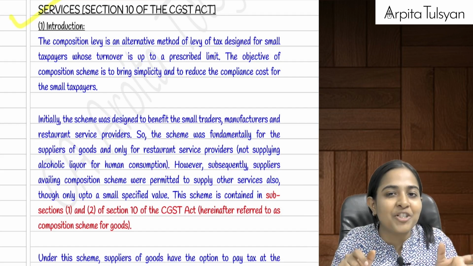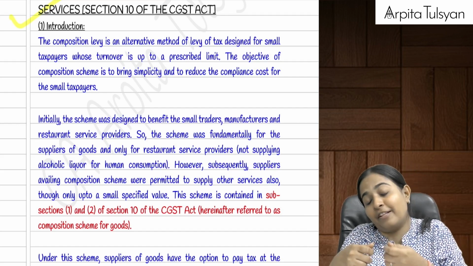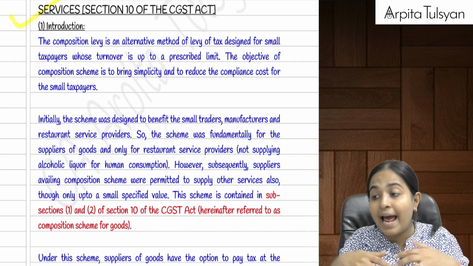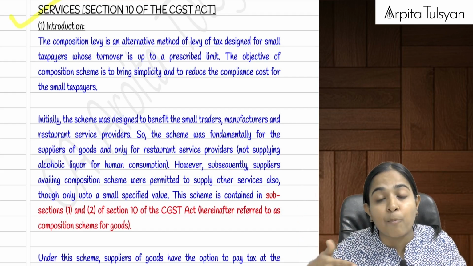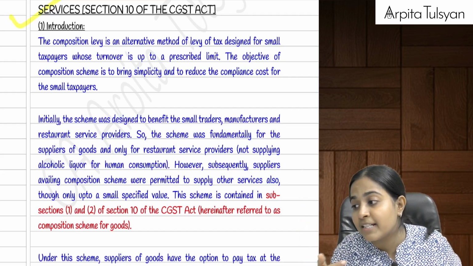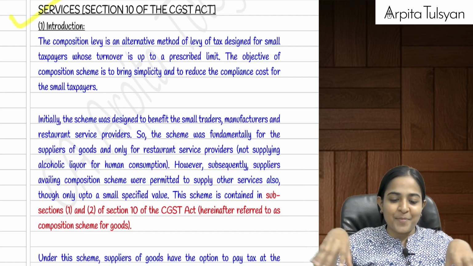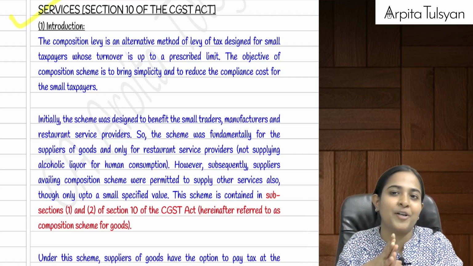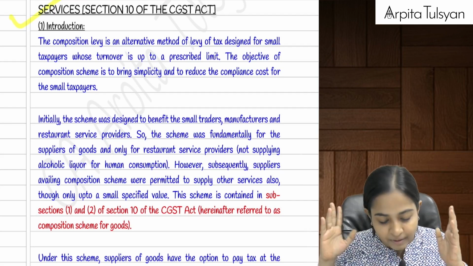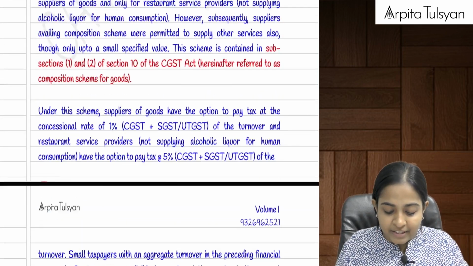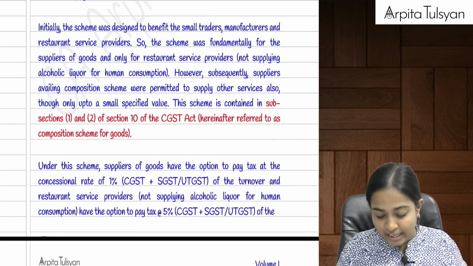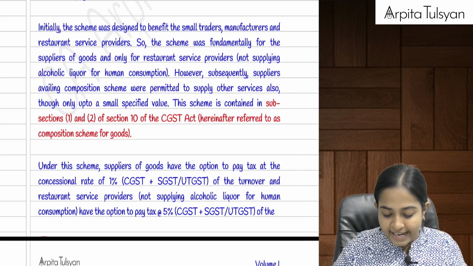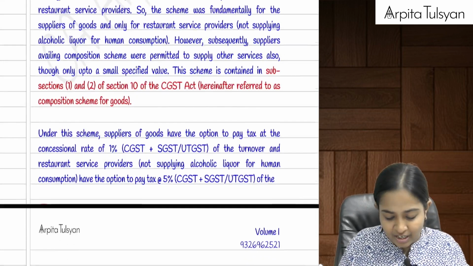Okay, they will not be eligible for input tax credit, because if we are allowing them to pay tax at very small rates, then input tax credit benefit will not be available, and plus they cannot be engaged into exports, they cannot be engaged into interstate supplies, because you are telling now you are small. Okay, so you should be engaged only in your intrastate supplies. So we will allow you, if your turnover does not exceed a particular limit, to adopt this composition levy. Are you clear with this? And yes, obviously you should also not be engaged in, if you are a service provider or a taxpayer, supplying alcoholic liquor for human consumption and all those things.